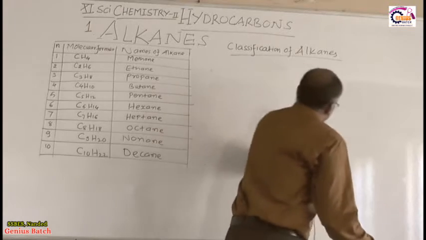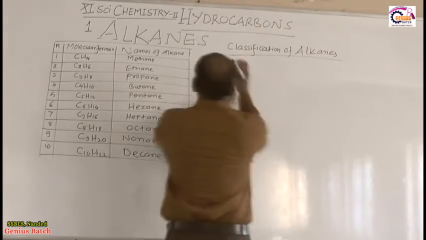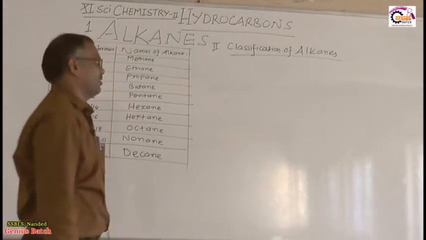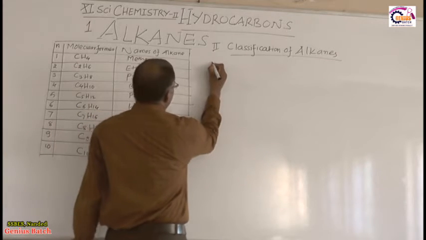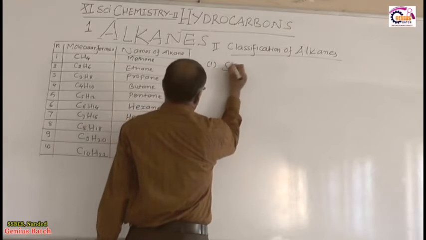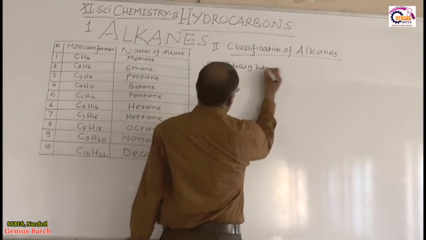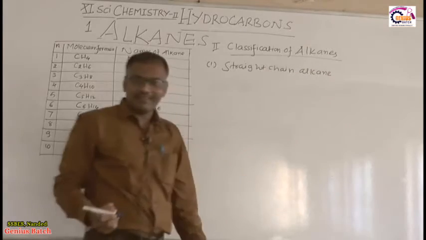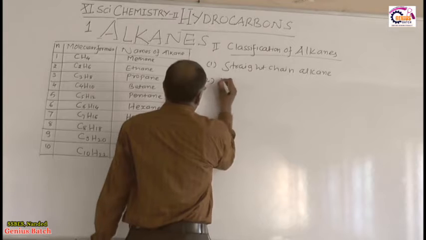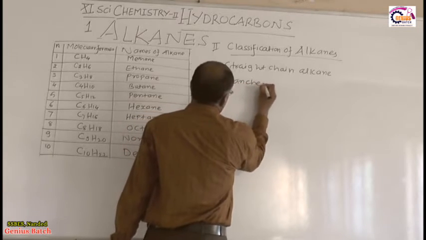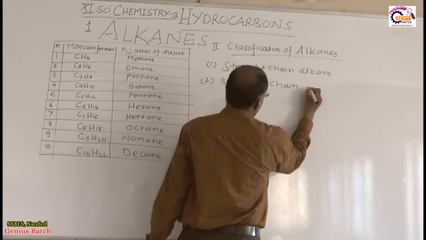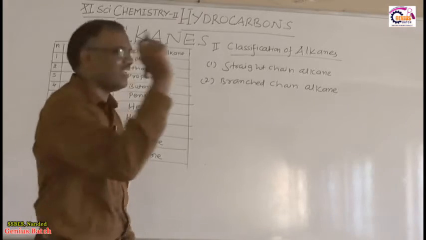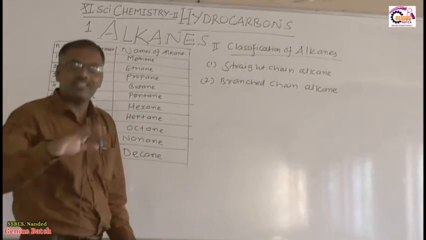Now the second part of this topic is the classification of alkanes, right? Alkanes can be classified into two classes. First is the straight chain alkane, and the second class is the branched chain alkane, right? So this is the classification of alkanes: straight chain alkane and branched chain alkane. We will see them one by one.